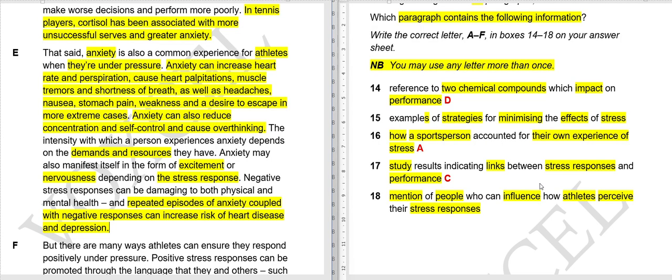18th, mention of people who can influence how athletes perceive their stress. Drum roll, please. No. Again, there is no mention of any person or any group of people that influence how athletes perceive their stress response. There is mention of athletes and anxiety, under stress, under pressure, but there is no mention of someone or people who can influence how they view stress, their response to their stress, positive, negative, whatever it may be. There is no mention of that.